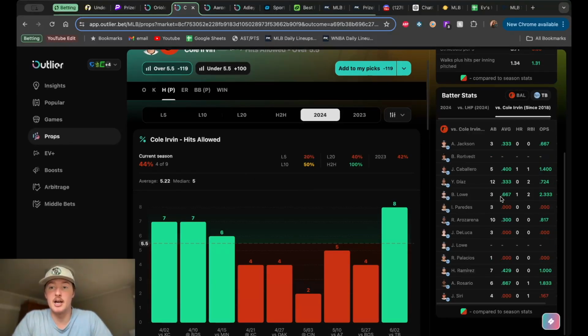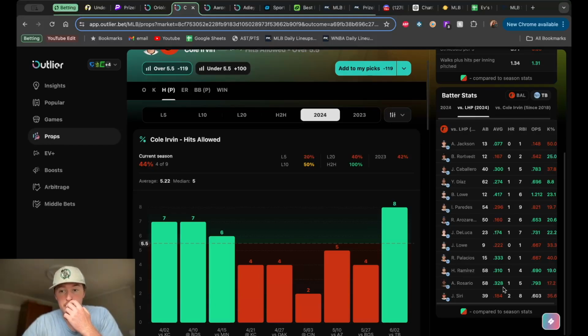You see the green in the lineup for Tampa Bay here. So specifically Yandy Diaz, maybe going to Rosario, maybe stacking those 2 batters. I think they got a pretty good chance here. .333 in 12 at-bats, 2 RBIs for Diaz. And then Rosario, 6 at-bats, batting .667 with 1 RBI.